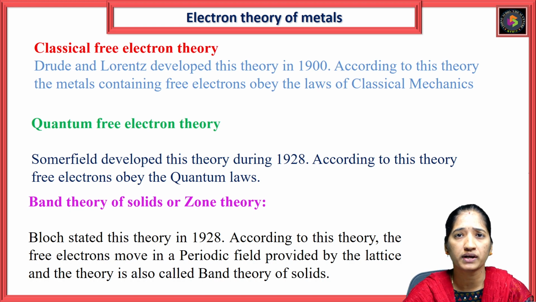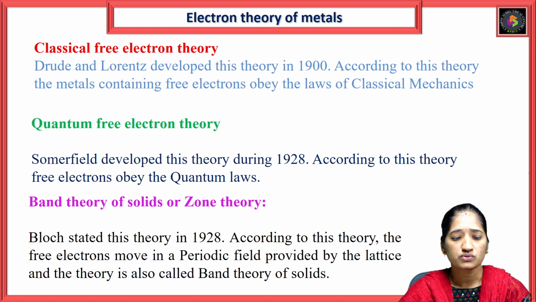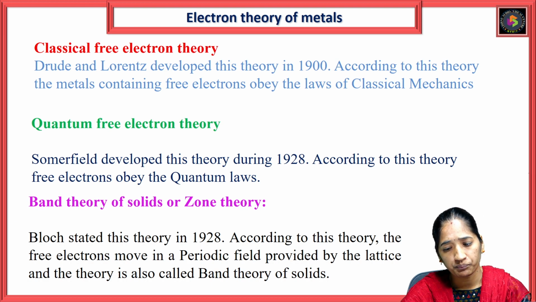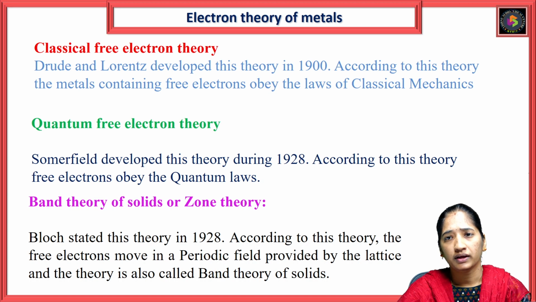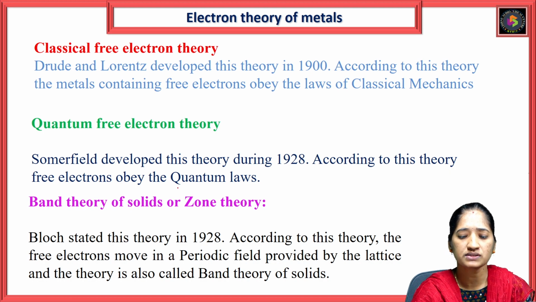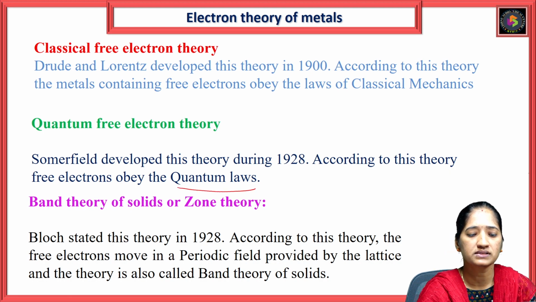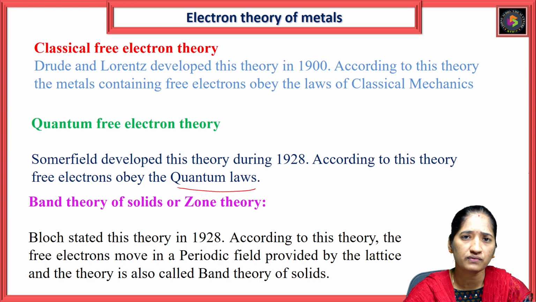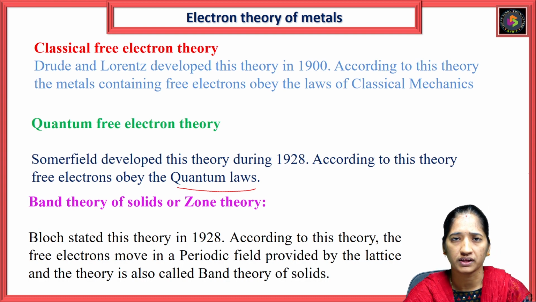So, what is quantum free electron theory? Sommerfeld developed this theory in 1928. According to this theory, free electrons obey the quantum laws. And the third one is band theory of solids or zone theory.